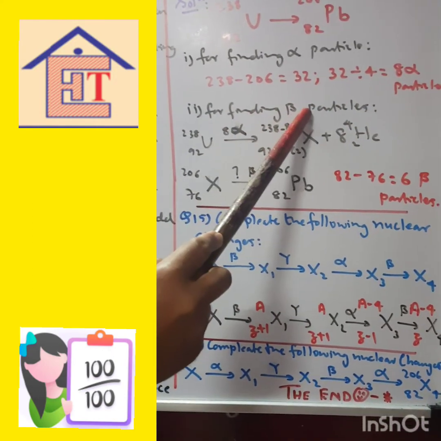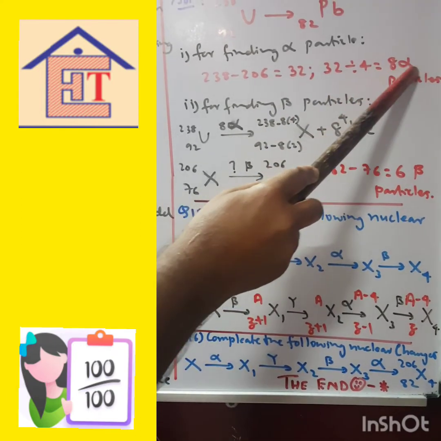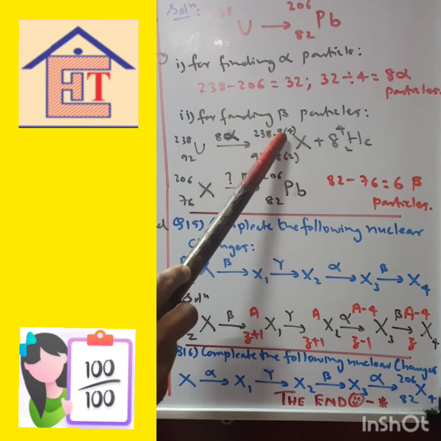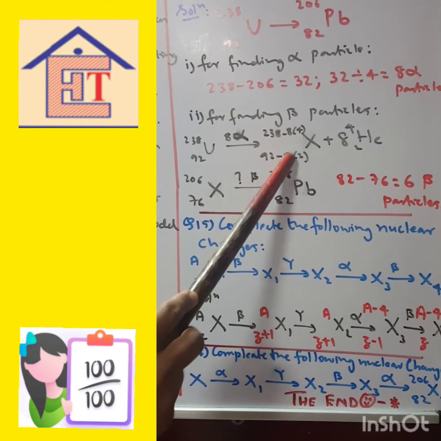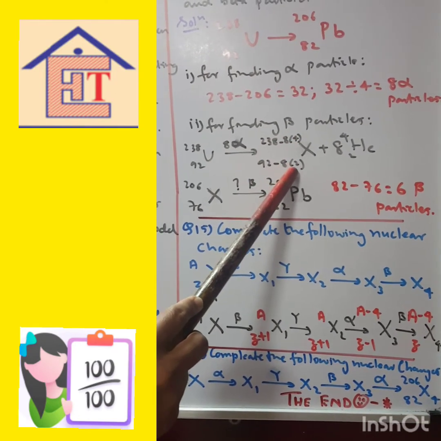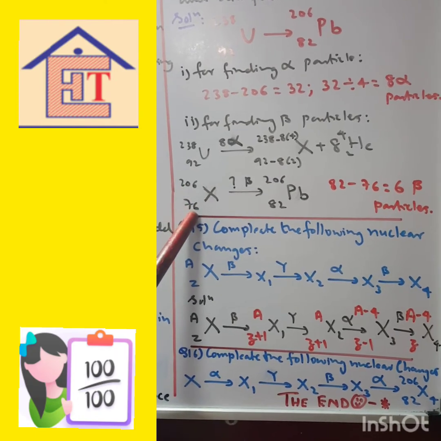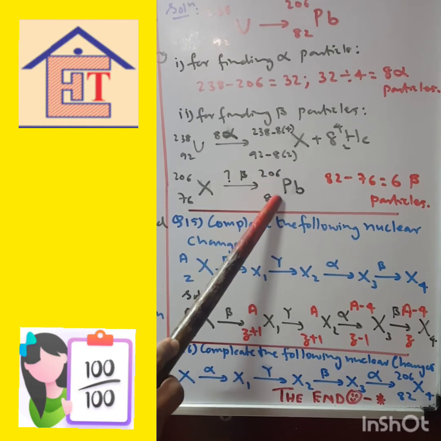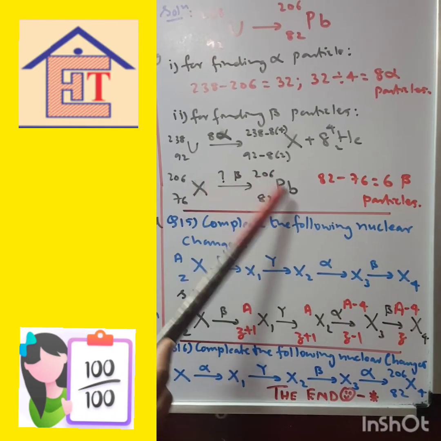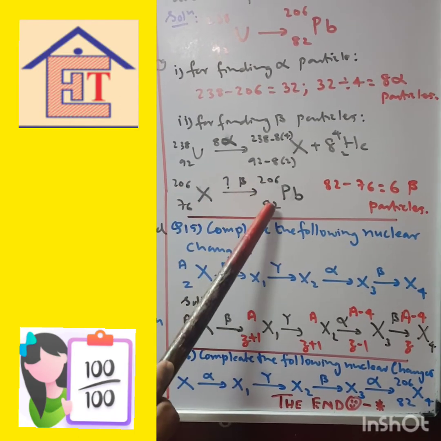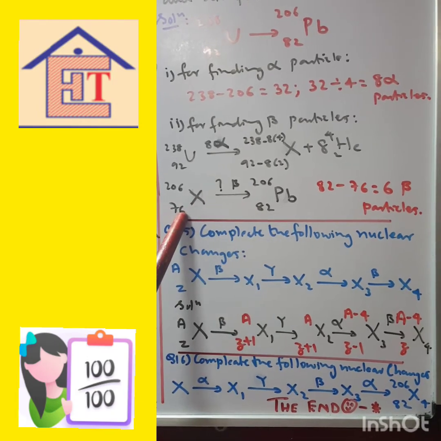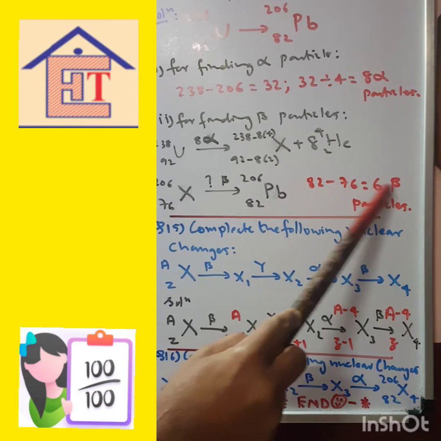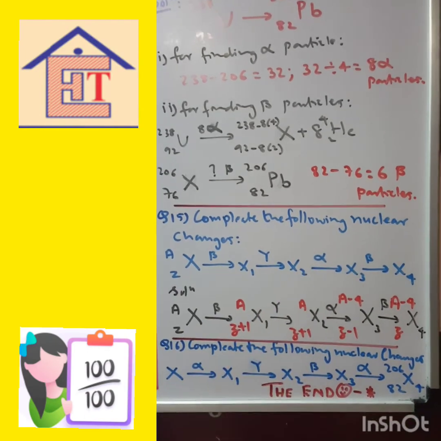Now for finding out beta particles, you actually solve for 8 alpha particles. So uranium, when it gives 8 alpha particles, the mass number decreases by 8 times 4 and the atomic number decreases by 8 times 2. So it forms 206 and 76. And the element they have given is lead, that is 206 82. So you compare: when it gives a beta particle, the mass number remains the same, but the atomic number increases by 1. So see how much is this increase than this, then subtract both. Whatever number comes, that is your beta particles.